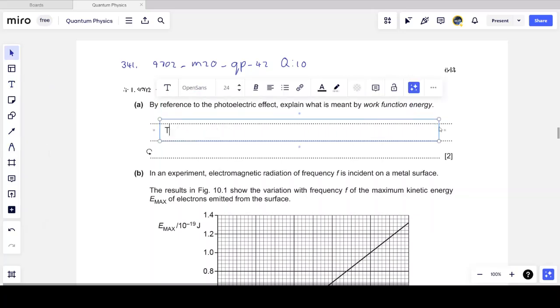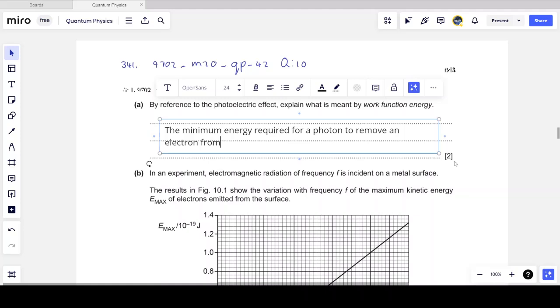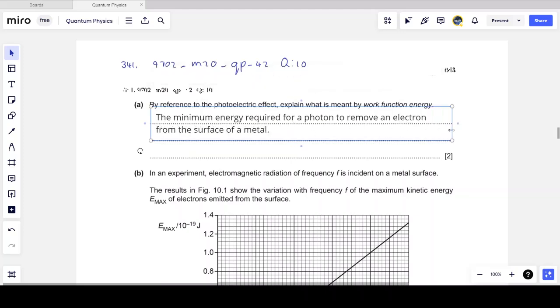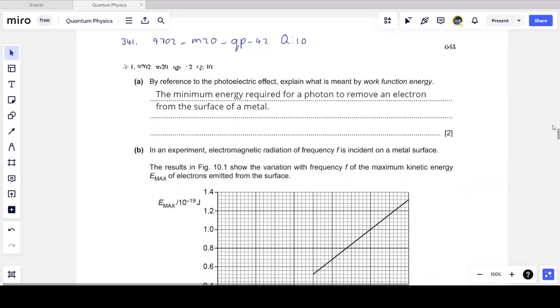Okay, so we've done this already, and this is, I'm going to write it again, the minimum energy required for a photon to remove an electron from the surface of a metal. So I might have used different words, but the idea is the same. It's the minimum energy that a photon must have in order for an electron to be removed from the surface of that metal. And so that's the minimum amount of energy required for the photoelectric effect to occur.